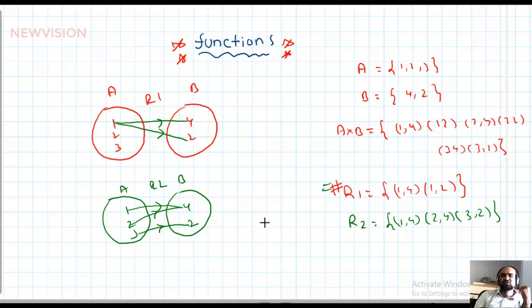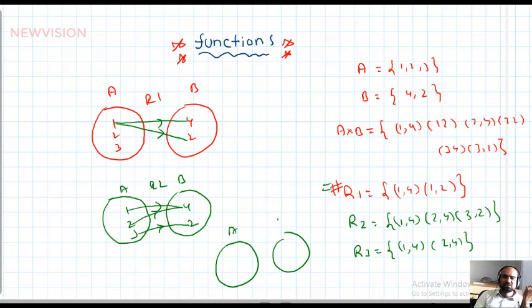Okay, students. In another one, I want to take R3 equal to {(1,4), (2,4)}. This is also a relation from A to B. For this also I want to draw the arrow diagram. For example, this is A, this is B, and R3. So 1, 2, 3 and 4, 2. 1 is paired with 4 and 2 is paired with 4.